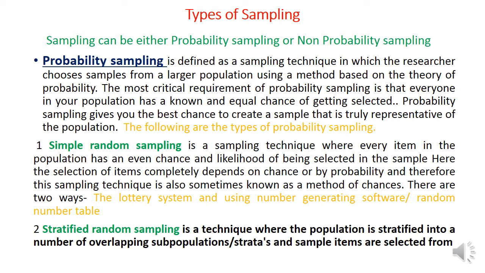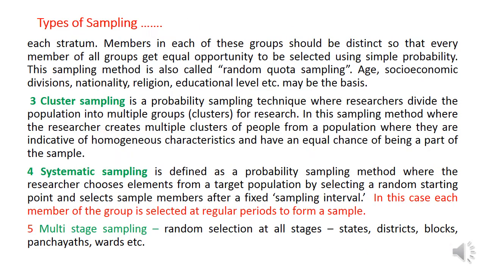Second one is stratified random sampling. As all of you know, in the population there may be different strata, different groups of people with some similarities. In stratified random sampling, the population is stratified into a number of non-overlapping subpopulations or strata, that is groups, and samples are selected from each stratum.